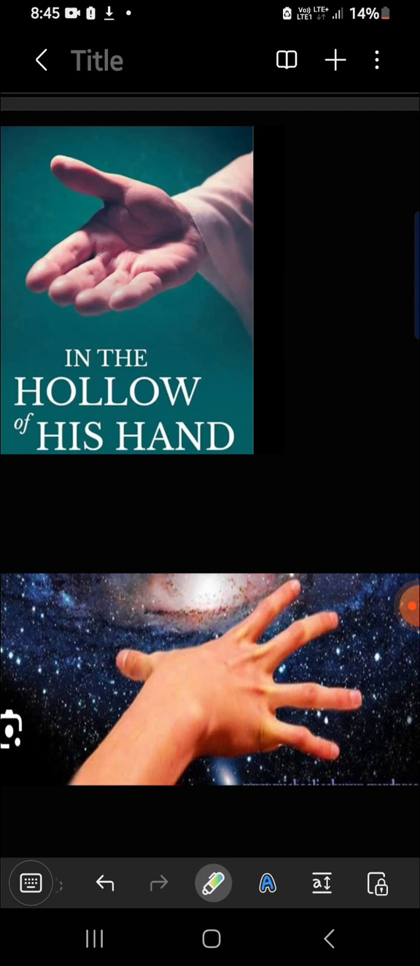You understood, right? The first sentence, that is, who has measured the waters in the hollow of his hand? Hollow means this part. This picture is showing God's hands, but it's not the real God's hands. Still, this picture is more understandable, so that you can memorize the sentence much more easily. That is, who has measured the waters in the hollow of his hand?